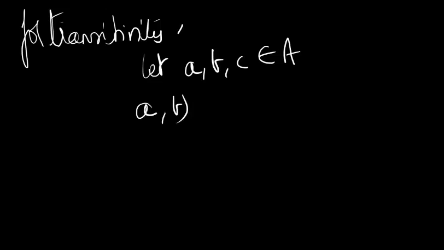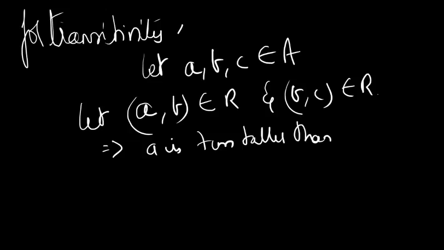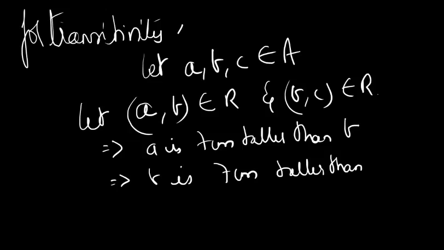I'm going to say (a, b) is true, and then I'm also going to say that (b, c) is also true. That implies a is 7 centimeter taller than b, and the second condition implies that b is 7 centimeter taller than c.